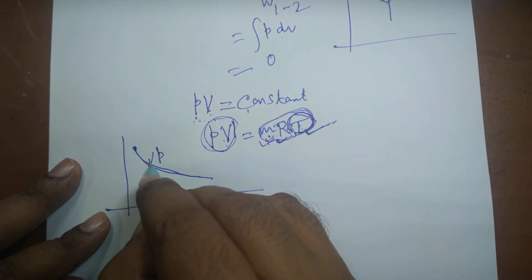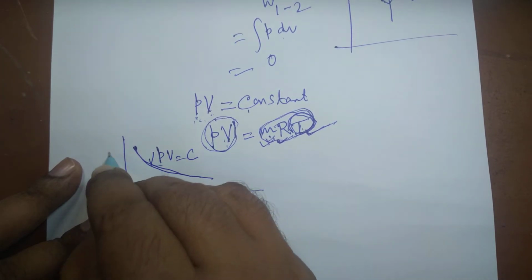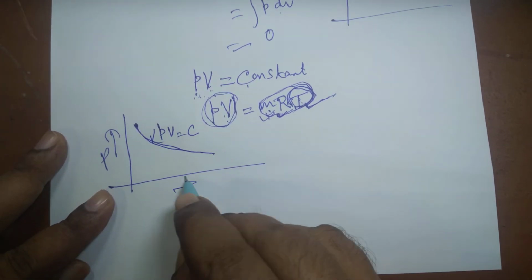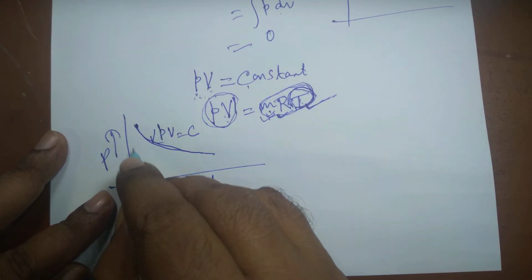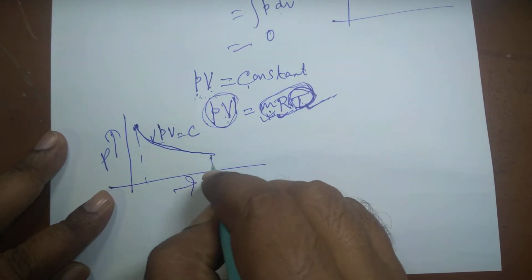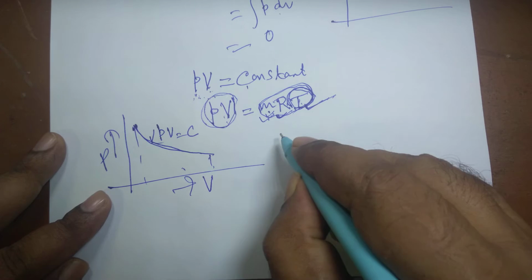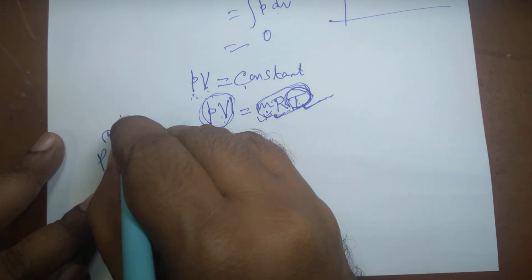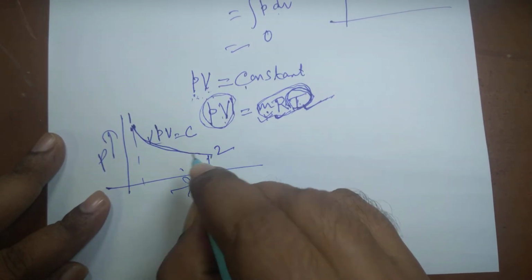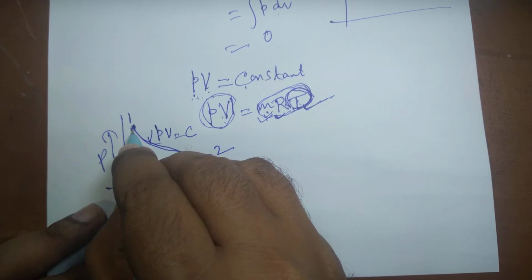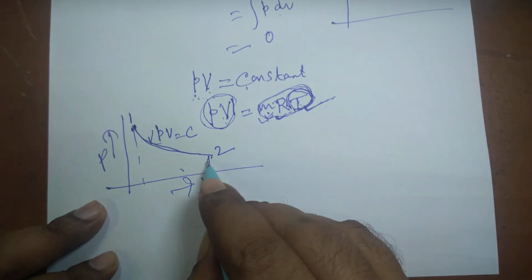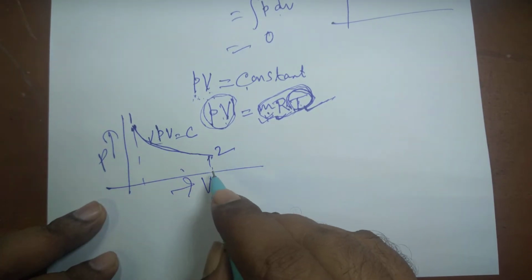This is the process PV equals C. What will be its work done? Obviously, work done will be the area under the PV diagram, and by integrating also you can find out work done. Suppose this is state 1 and this is state 2. Then suppose here the pressure is P1 and volume is V1, and here the pressure is P2, volume is V2.